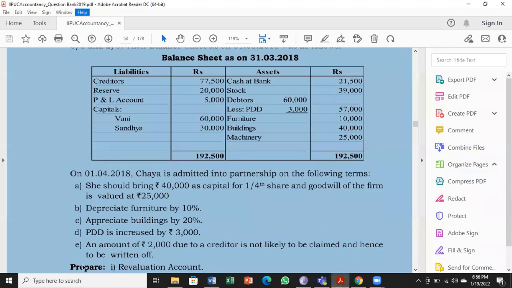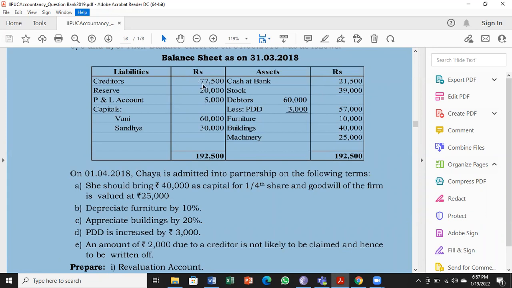debit side. Next, an amount of rupees 2,000 due to a creditor. That means 2,000 to be paid by the business to one of the suppliers or one of the creditors is not likely to be claimed. So that person will not ask for the money of rupees 2,000, and hence it is to be written off.